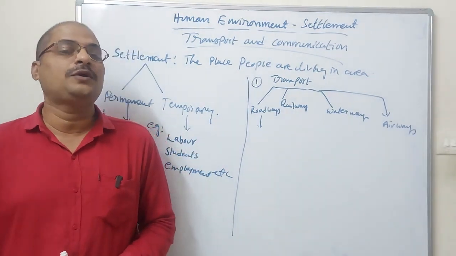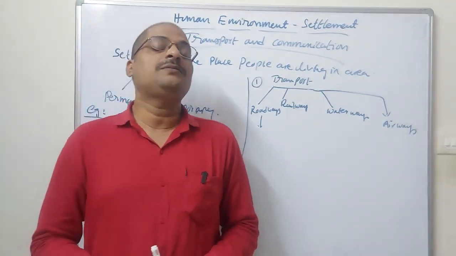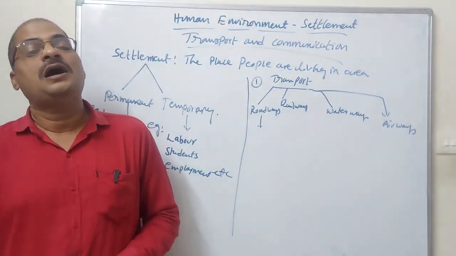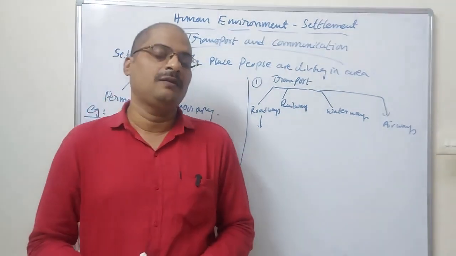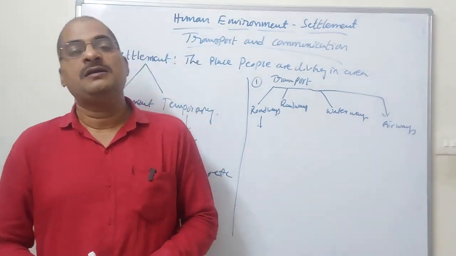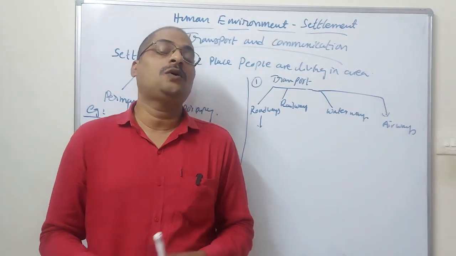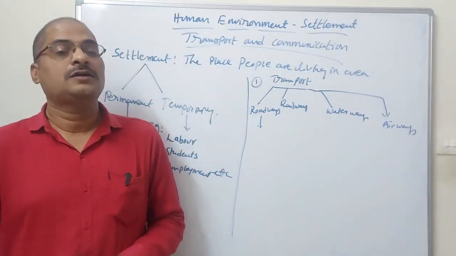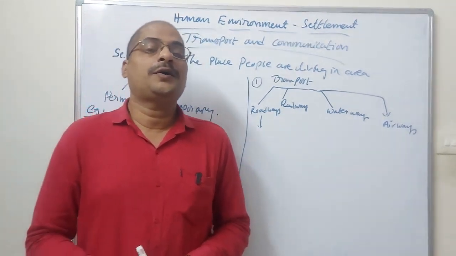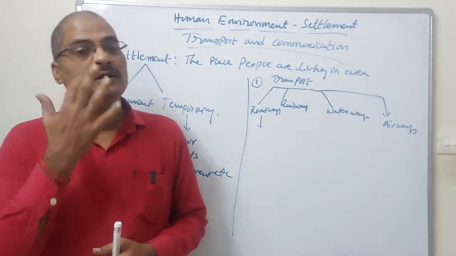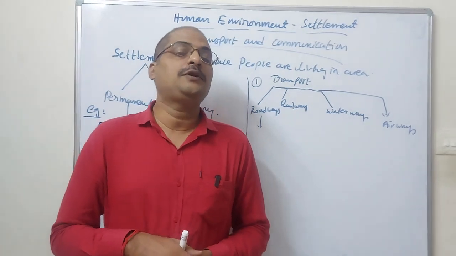For example, if you want to go from one state to another state, say from Andhra Pradesh to Delhi, or Andhra Pradesh to Mumbai, we have highways. Even though we can go to those places by sitting on a bus on the road, it is very difficult, and people are unable to travel.